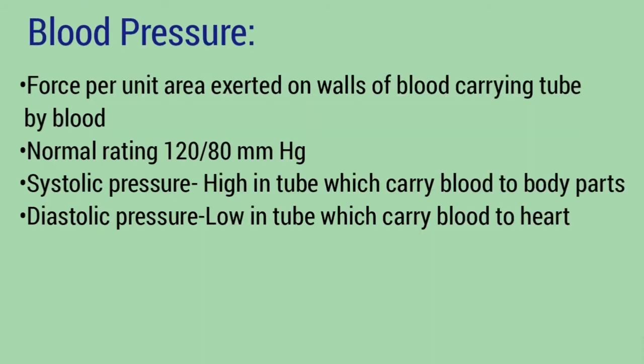Next is blood pressure. The force per unit area exerted on the walls of the blood-carrying tube by blood is called blood pressure. The normal reading of blood pressure in a healthy person is 120/80 mm Hg. Hg means mercury. Blood pressure is high in tubes which carry blood to the body parts, which is systolic pressure, and diastolic pressure is low in tubes which carry blood to the heart.